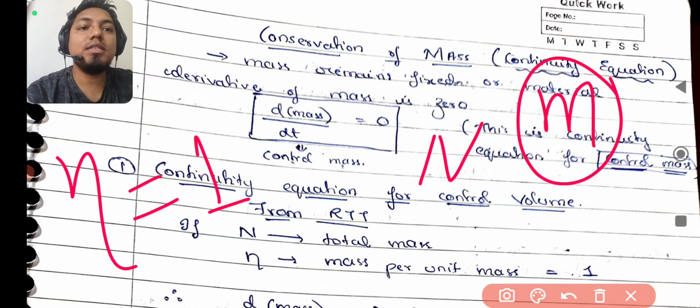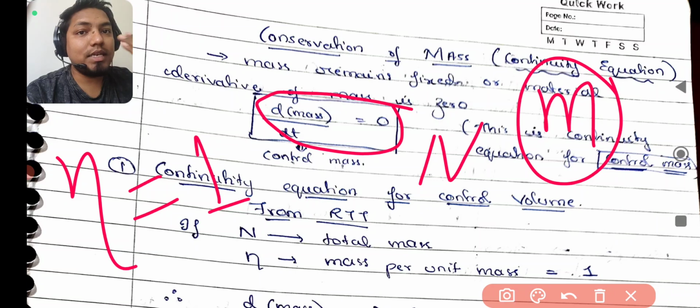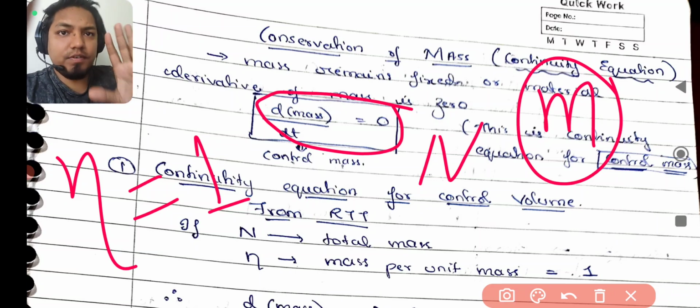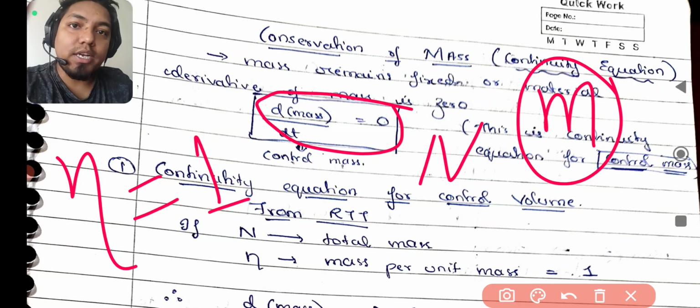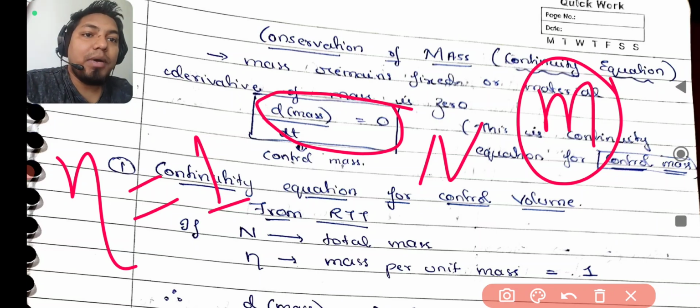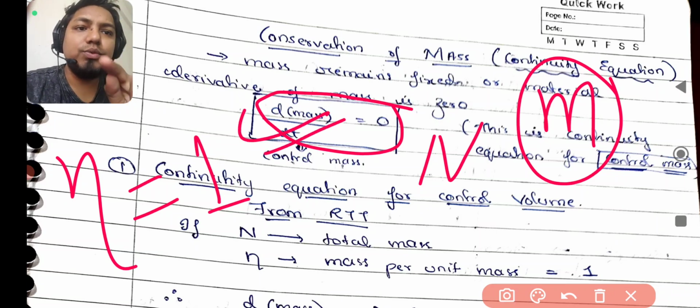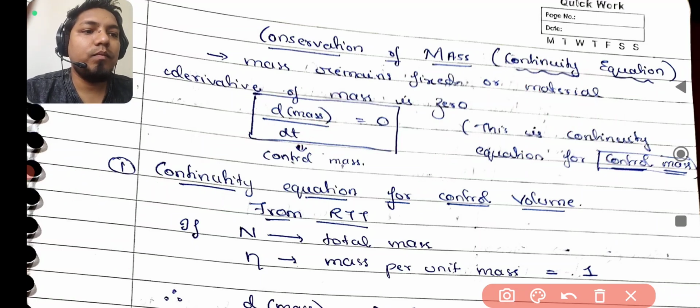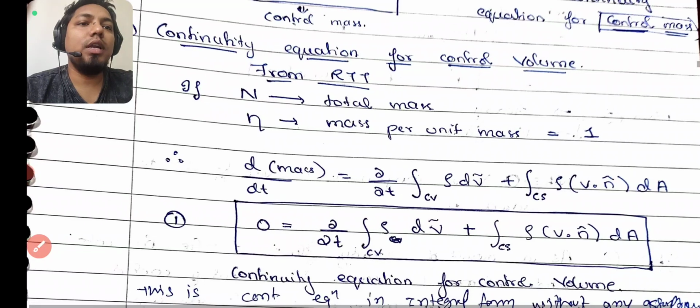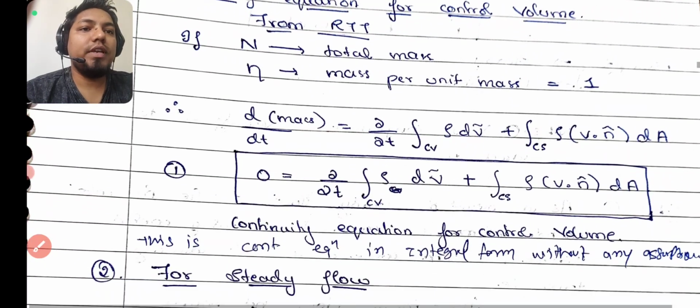So we already know mass is conserved. This we are not getting from RTT. Mass conservation is a different theory, and that theory we are applying to RTT. That's why we are putting d mass by dt equal to 0, because this is our theory. This is not coming from RTT, right? This is done. Now for the continuity equation, you can see what we have done here.